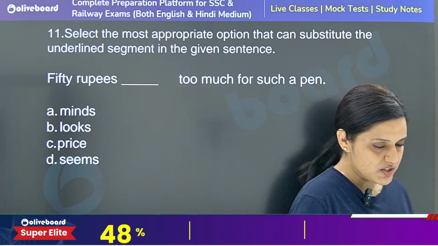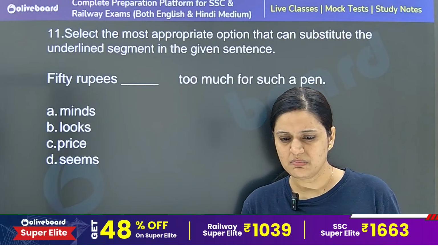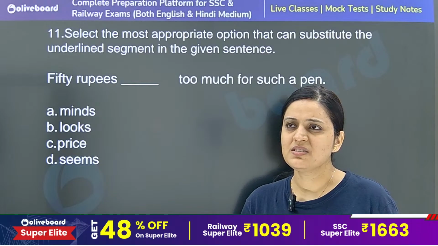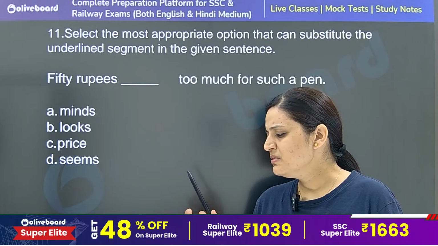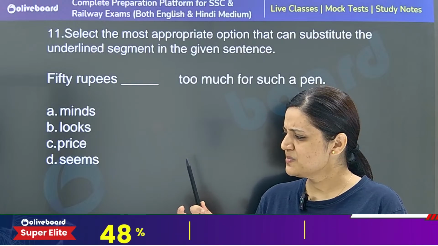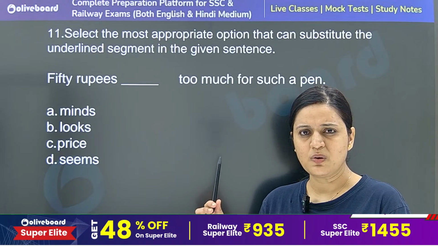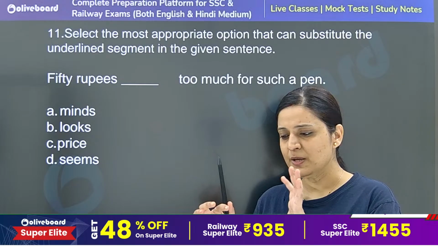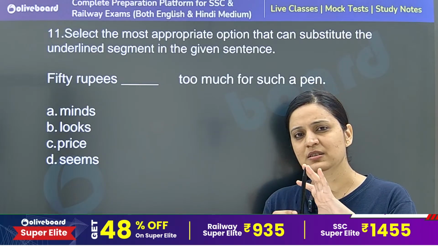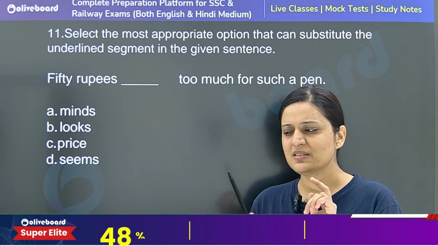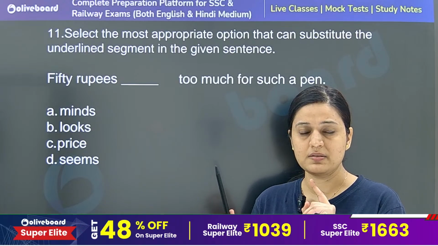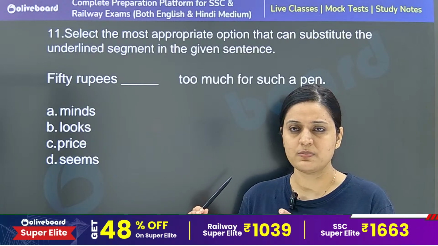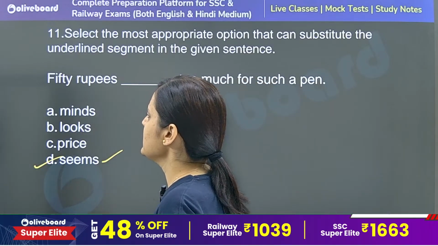We are saying that the amount of this ₹50 seems too much. It's too much for such a type of pen. If someone tells me this pen is ₹100, I will say this doesn't seem like ₹100. It might cost just 20 or 30 rupees. Seems means you feel like it is not looking like that. This gives you the sense of seems. So the exact answer is seems. Option number D is the correct answer.